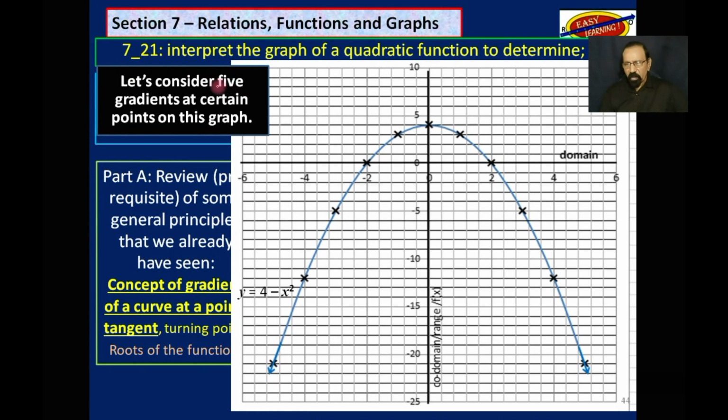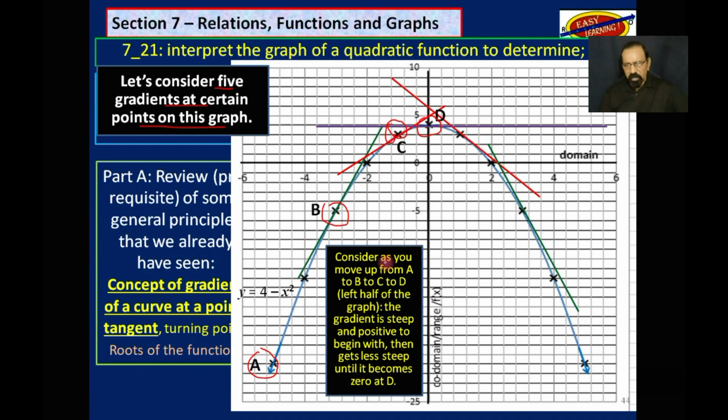Consider 5 points on this graph. We will name this point here A. We will name this point here B. This one here C. That one there D. Now consider as you move up from A to B to C to D on the left half of this graph.